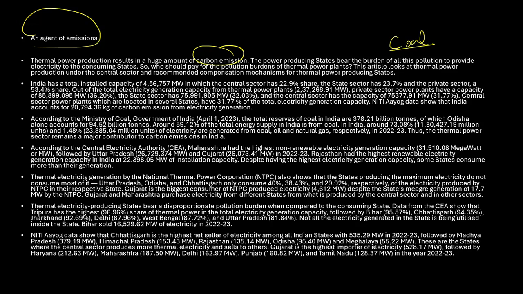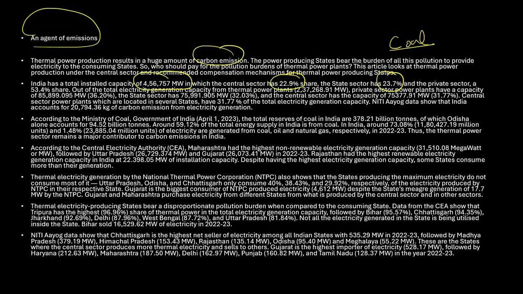Now we have to understand a little bit about facts, and the fact we have to understand is the total installed capacity in India. So the total power that we have in India, or the total installed capacity, is this much. That is 4,56,757 megawatts, in which the center sector has a 22.9% share. Okay. And the state sector has a 23.7% share. And the private sector entities that we have hold 53.4 percent of the share.